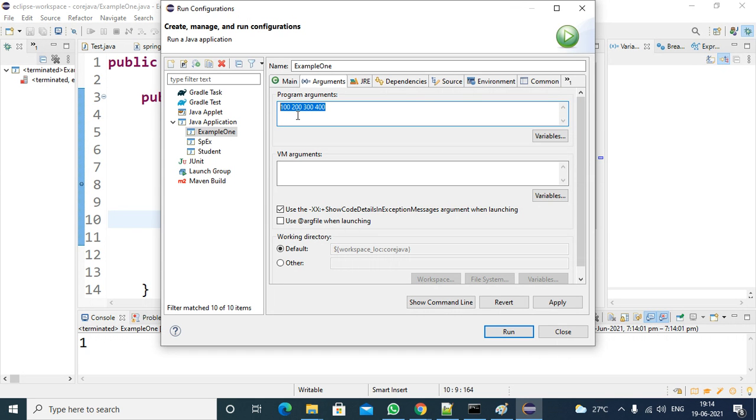You are passing them as integer numbers here, but whenever the JVM takes them, it will pass them as strings only. These are string values. Why? Because all of these are stored inside the string type array. Even if you consider these integer numbers, the JVM will read them but pass them as strings only. So all these are internally converted into string type and passed to the string type args.